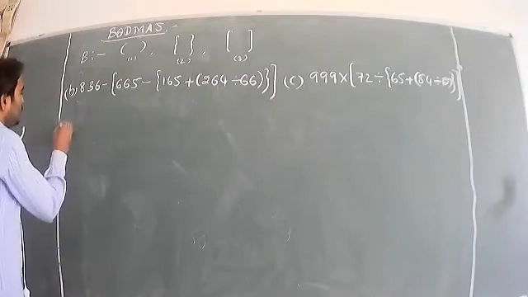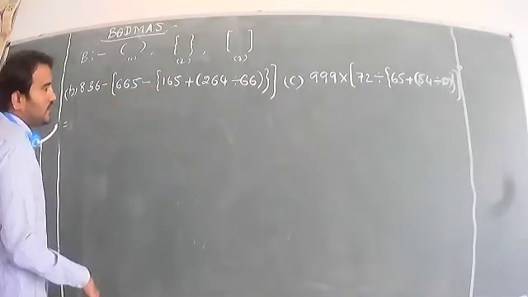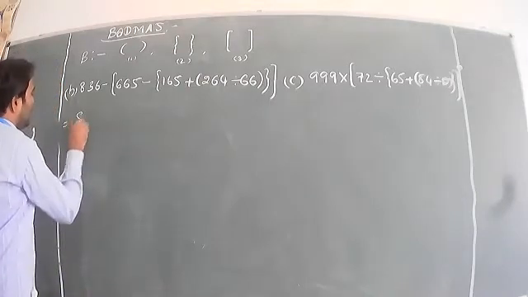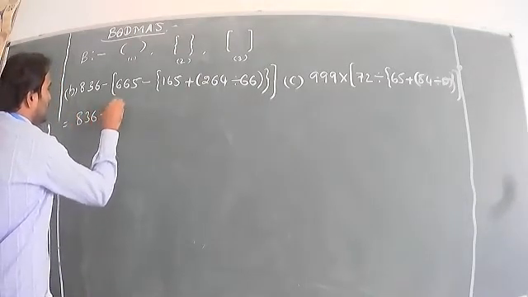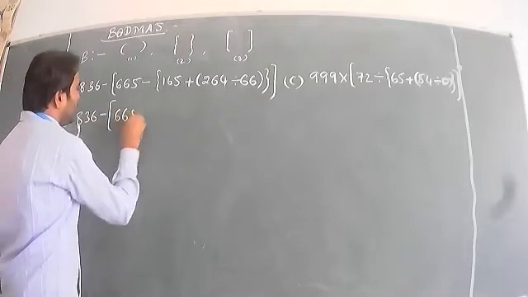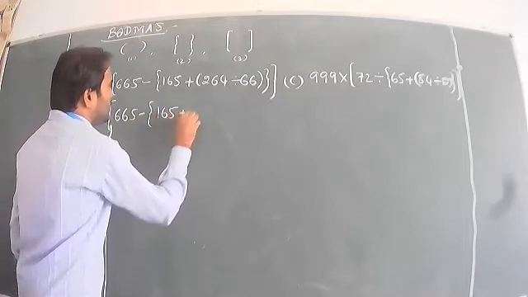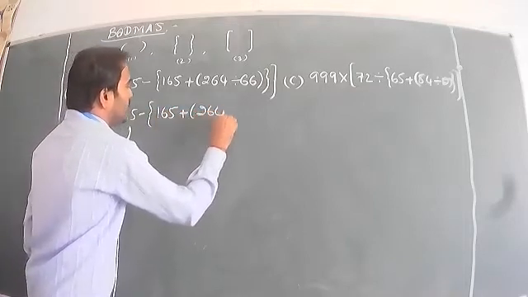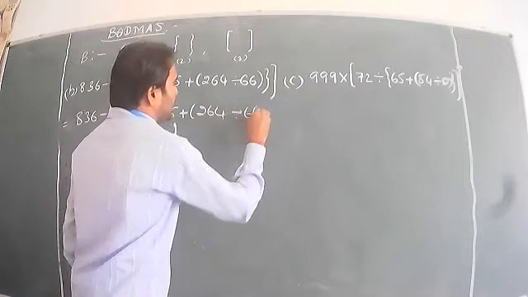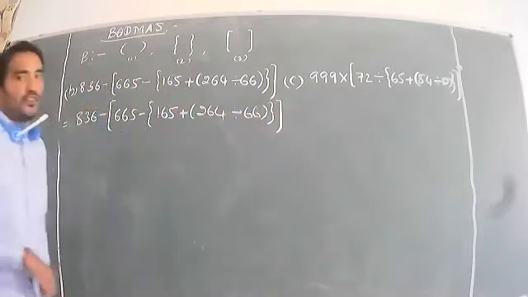Okay. So now first we should write the question. What is given in the question should be written. 836 minus 665 minus flower bracket 165 plus 264 divided by 66. Then find out the answer.